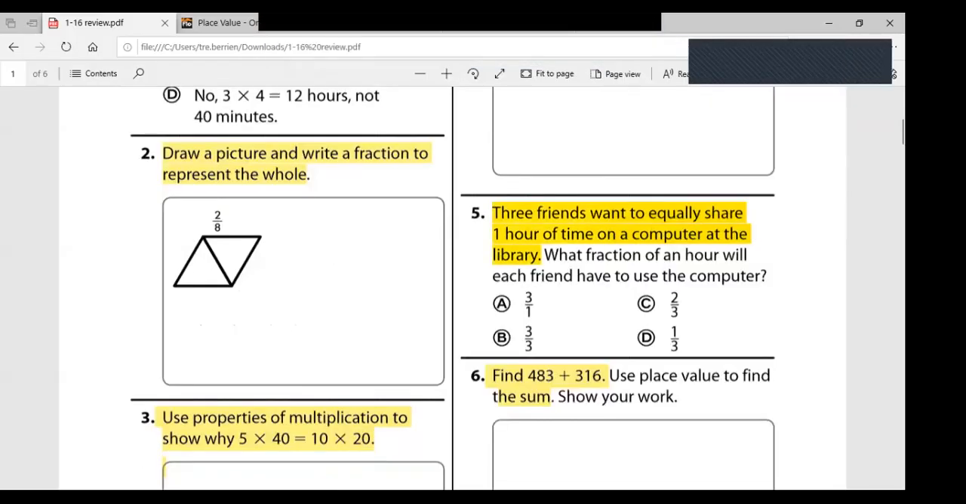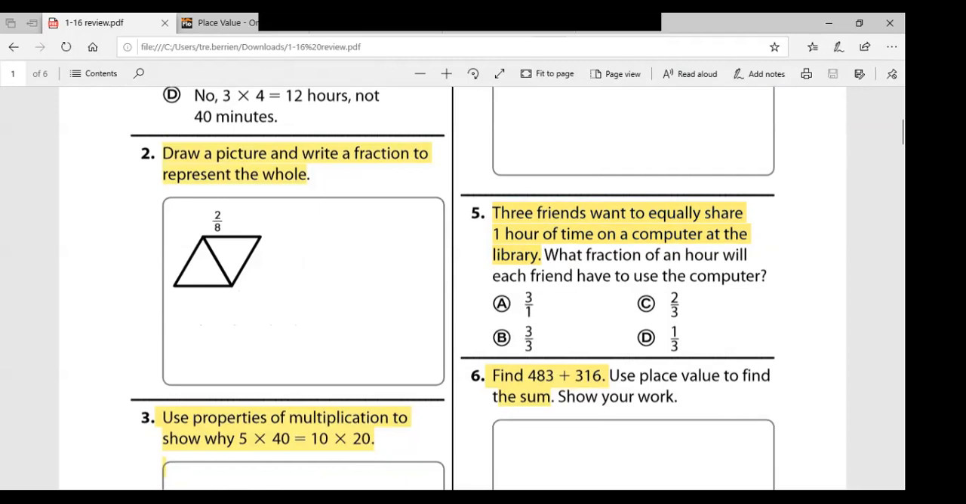All right, our next question, number 5, says, 3 friends want to equally share 1 hour of time on a computer at the library. What fraction of an hour will each friend have to use the computer? So we have 3 friends, equally share, and they want to share 1 hour of time. We know that it would be D, 1/3. We have 3 friends, and they want to share equally, and they want to share 1 hour of time.